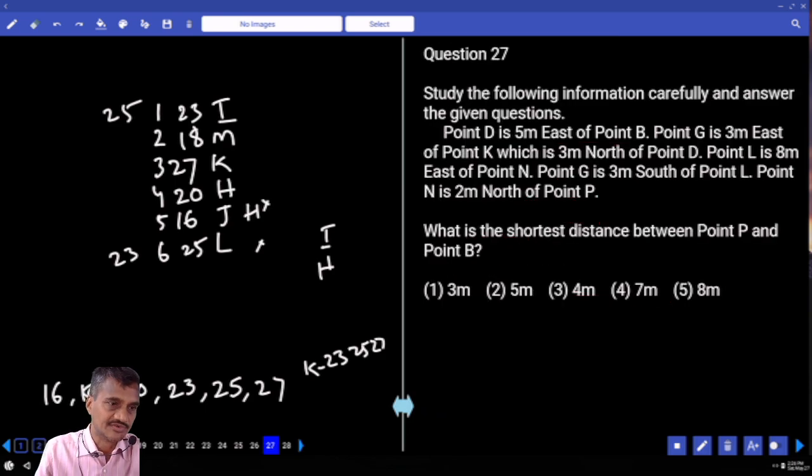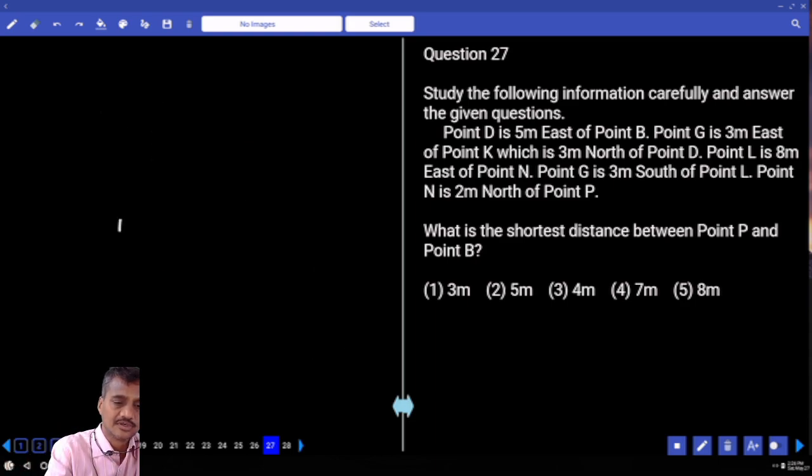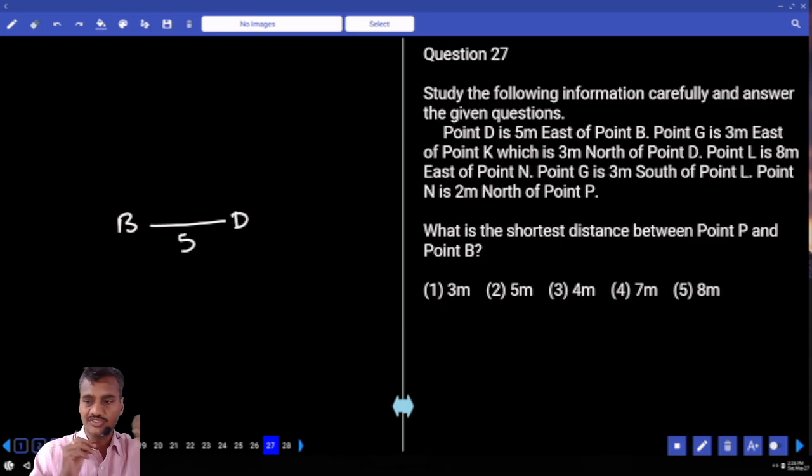The next one, 27. Now this 27 is based on directions. Point D is 5 meters to the east of B. Then how to represent this one? Now B is here, and D is here, and D is 5 meters to the east of B.